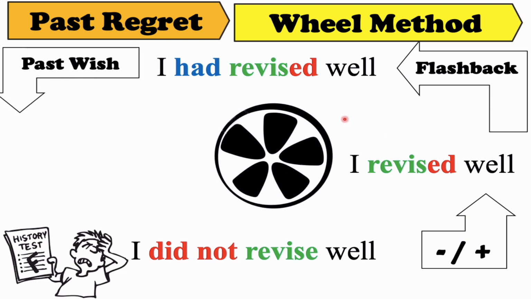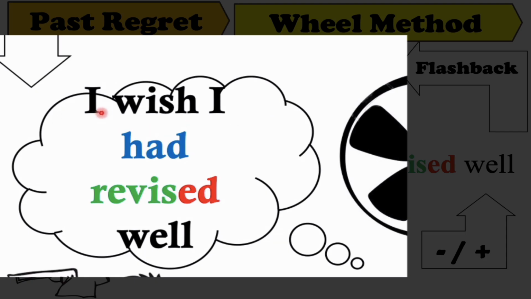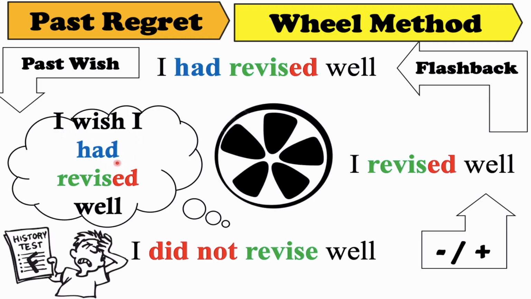And now I want to make a wish, so I wish I had revised well. Okay, so I wish I had revised well. But did I revise well? No, I did not revise well. So here we are talking about a wish. But is it in the past or in the present? It is in the past.